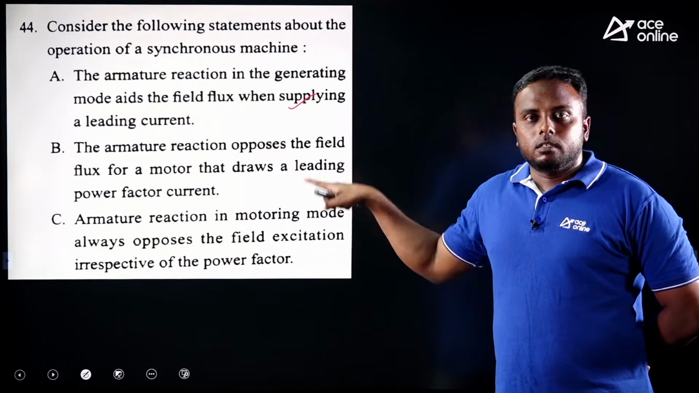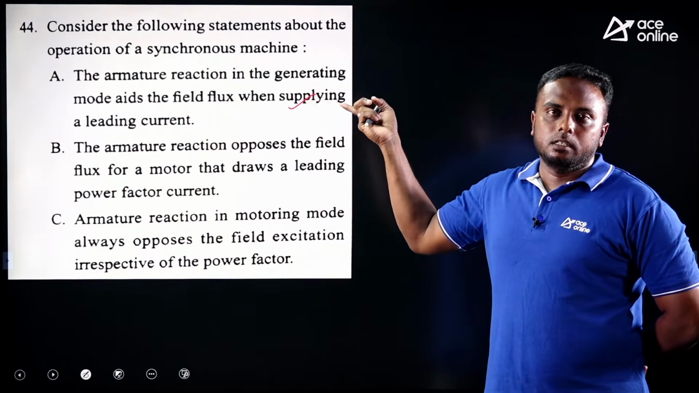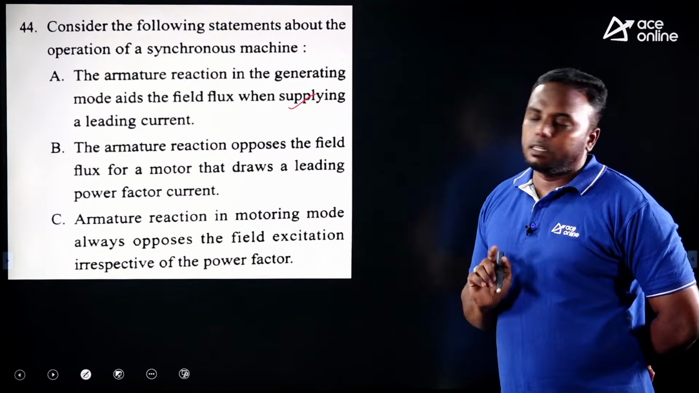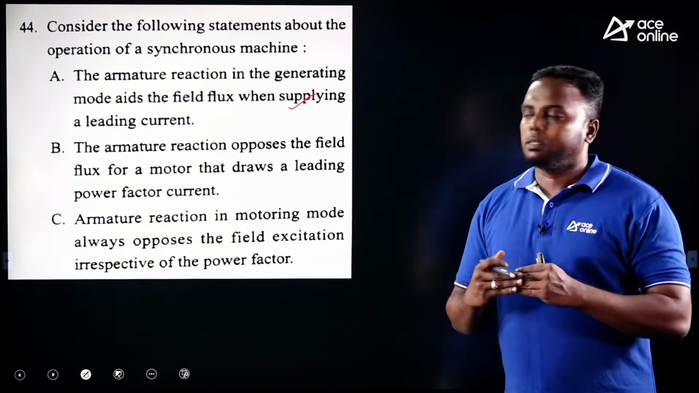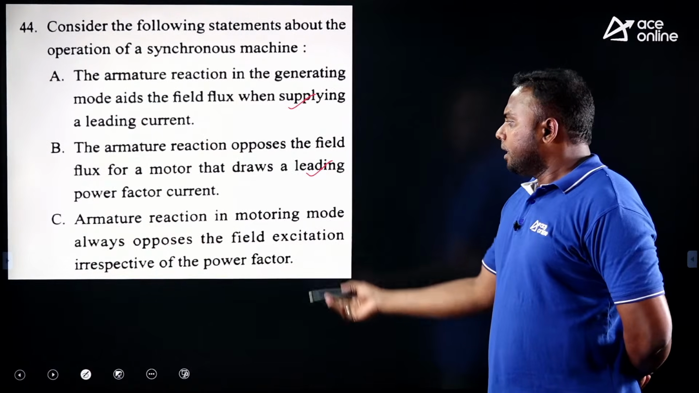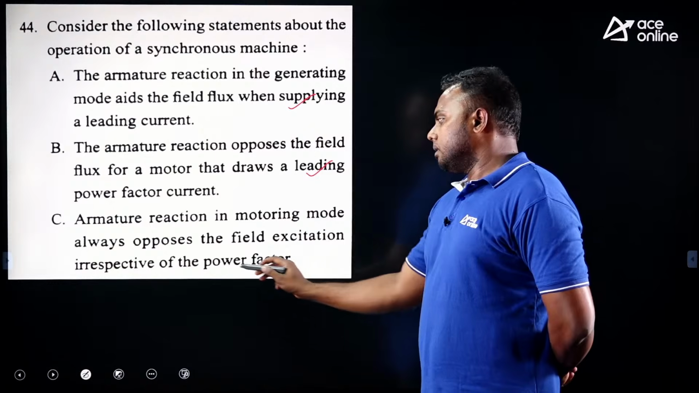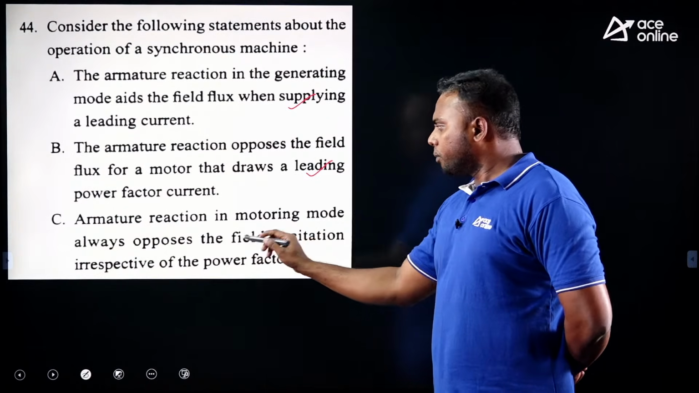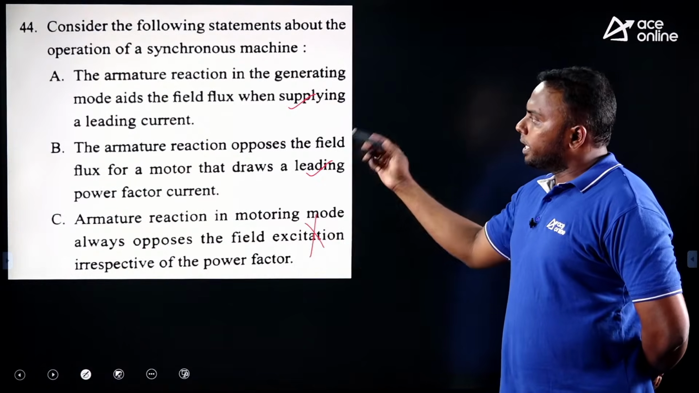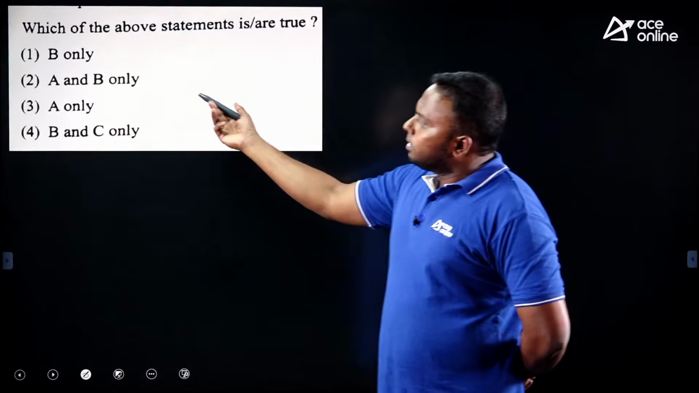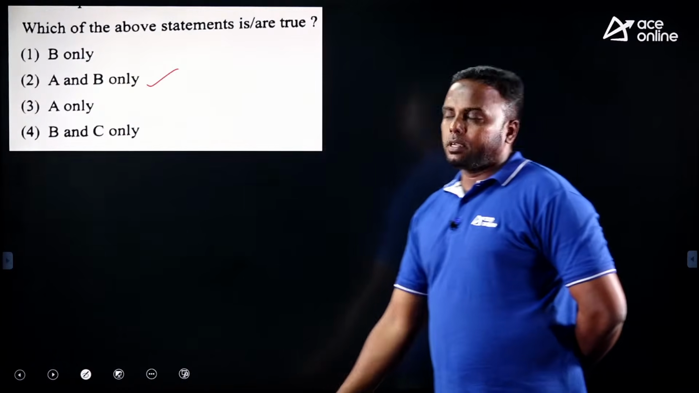Next, the armature reaction opposes the field flux for a motor under leading power factor. For the leading power factor, if alternator reaction is magnetizing, what is the reaction for the motor? Demagnetizing. So that is opposition. Demagnetization means both fields will be in opposite directions. So this is also correct. And armature reaction in motor mode always opposes the field excitation irrespective of power factor. This is wrong. So A, B correct. A, B means which option? Second option is right.